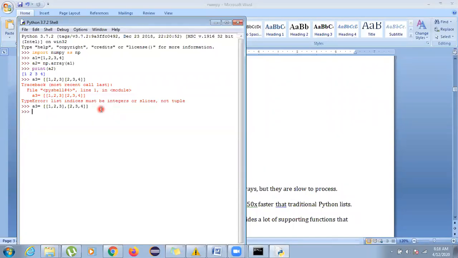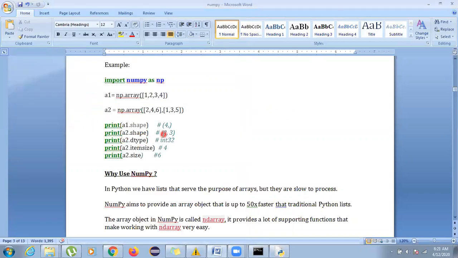So what I can mention directly over here is np.array, and what we have in the array is A3. So you can see the array over here. Now two rows have come, two rows are there. This is one row, then this is another row, which has three columns in it. So this is the way you can create your 2D array. Now going on to dtype, as you write dtype, it will show its data type. As you write itemsize, it completely depends on your data type, because it is int32, so its item size will be 4.